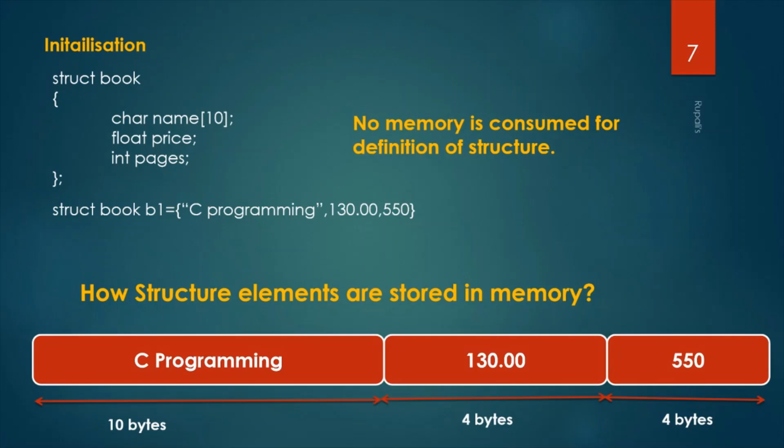Here I am initializing the variable with C programming, the price and the pages. So how many bytes does it take? Because the array size is 10, it is stored sequentially. First it takes 10 bytes, and for the float it is 4 bytes, and for the integer it is 4 bytes. In this way, structure elements are stored in memory sequentially.